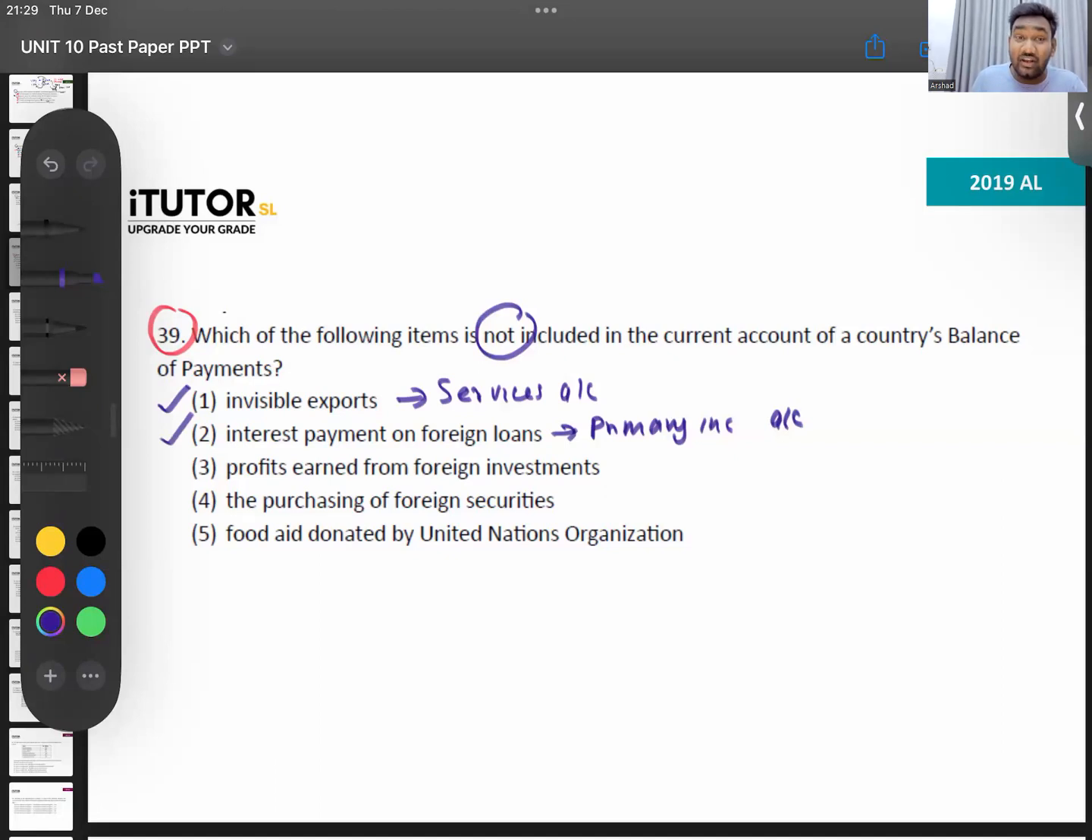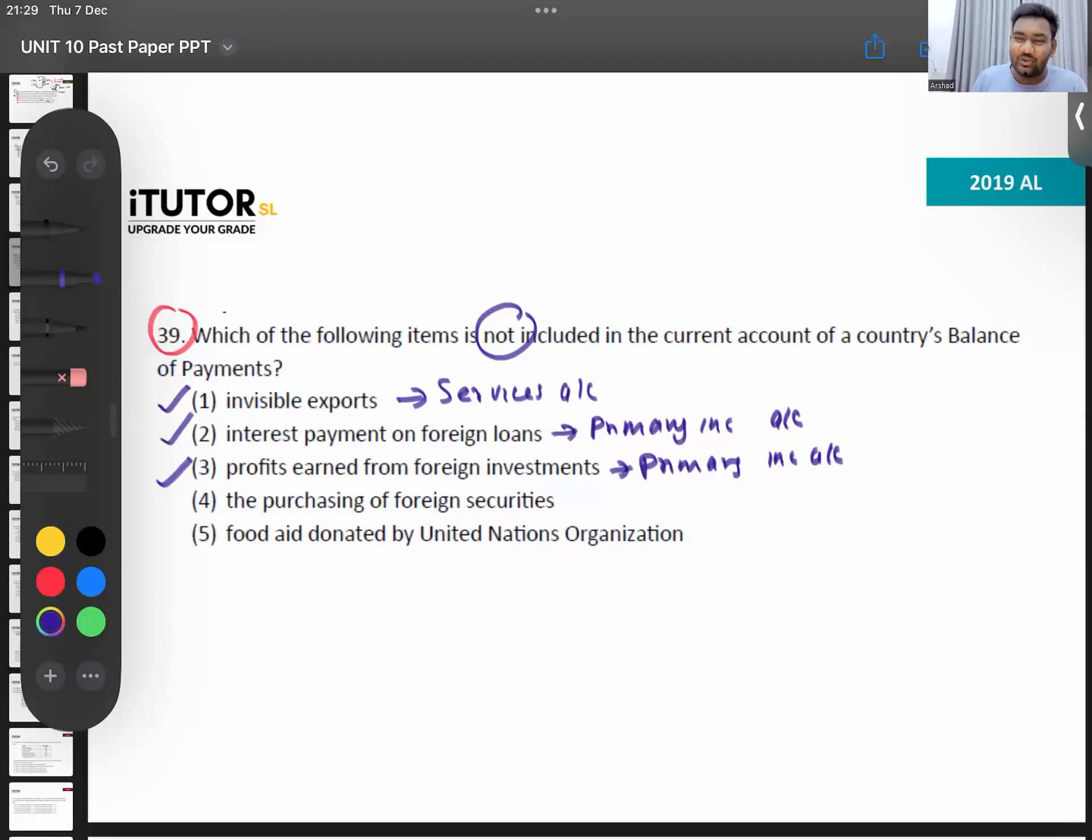Profit earned from foreign investment. Included. Rent, wages, interest, profit, dividend, included. Right? Again, primary income. Included. Then number 4, invisible exports means services.